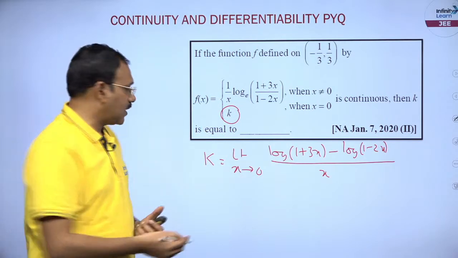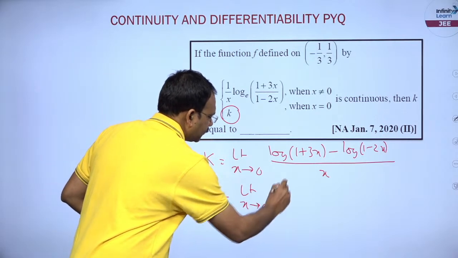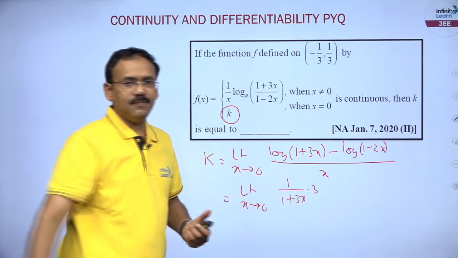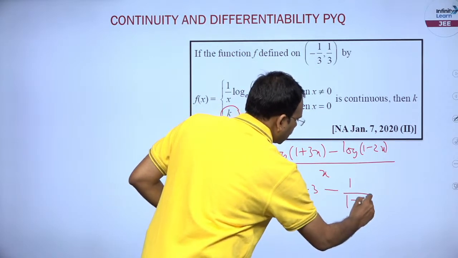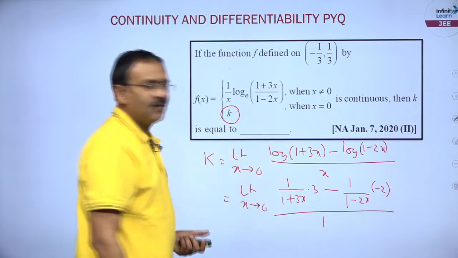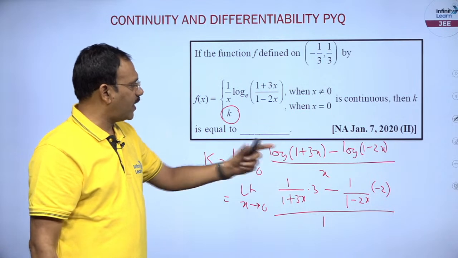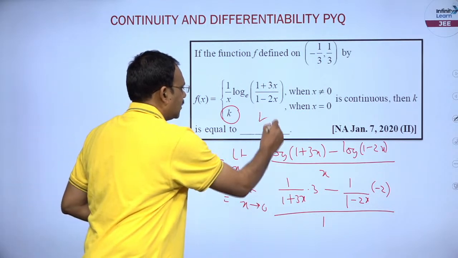Why don't you go with L'Hospital's rule? So limit x tends to 0, 1 by 1 plus 3x into 3 minus 1 by 1 minus 2x into minus 2, by 1. Now you put x is equal to 0. So 3 plus 2, 5 by 1 is 5. So the answer is 5.